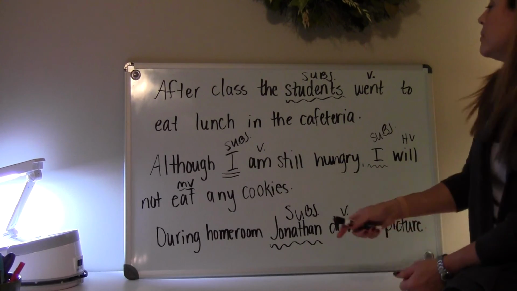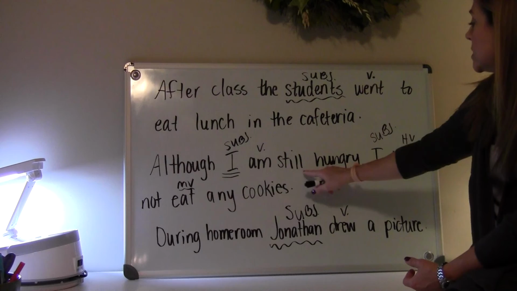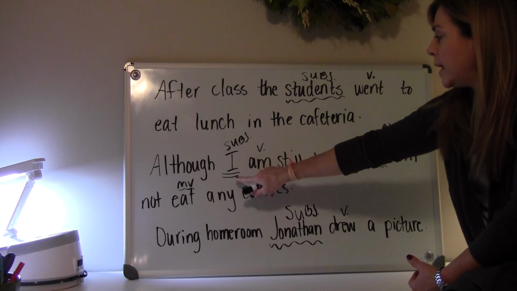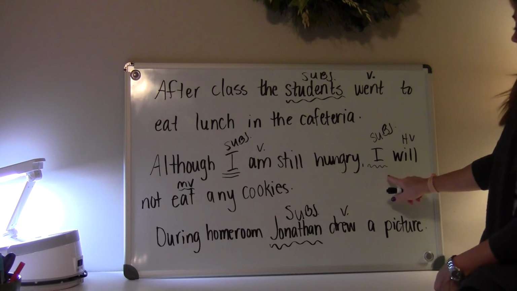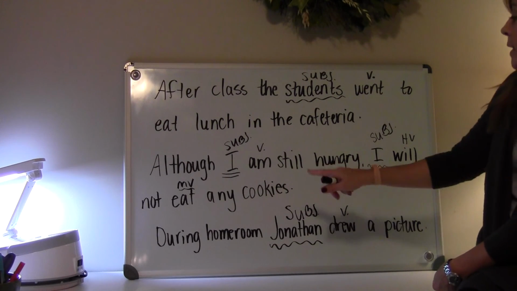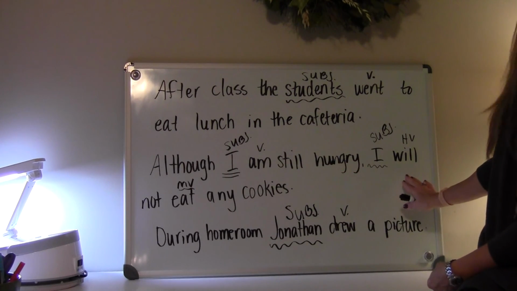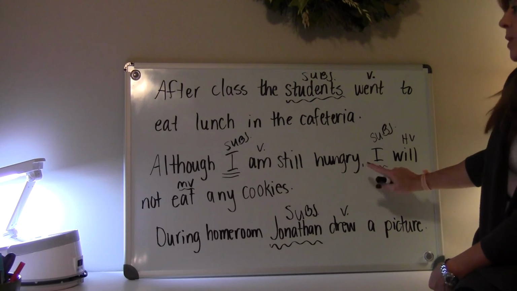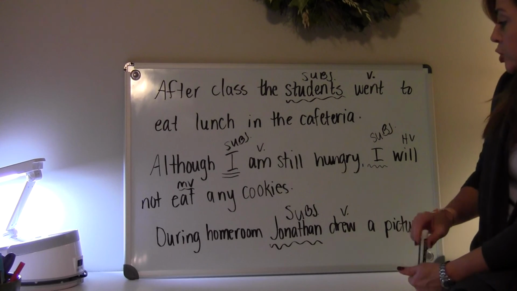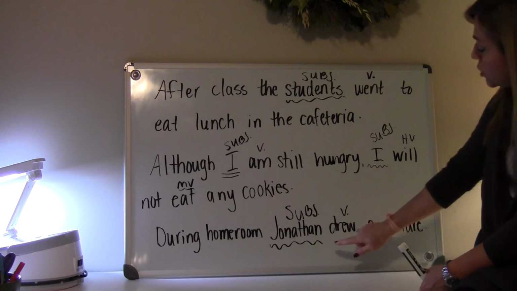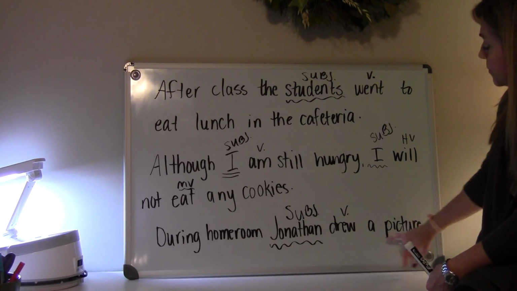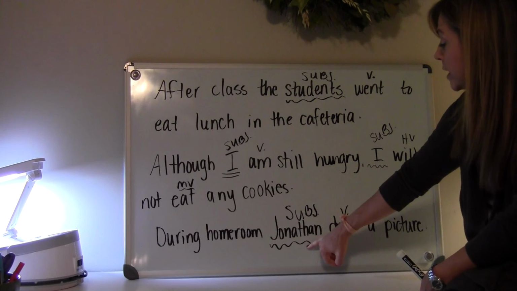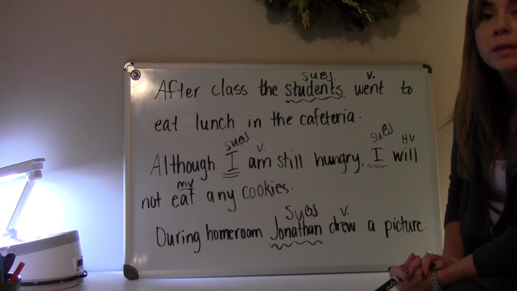Although I am still hungry, who is? I am. I is my subject. I will not eat any cookies. Who will eat? I. I is my subject. It's the answer to my question. During homeroom, Jonathan drew a picture. Drew is my verb. Who drew? Jonathan. The answer is Jonathan, so that is my subject.